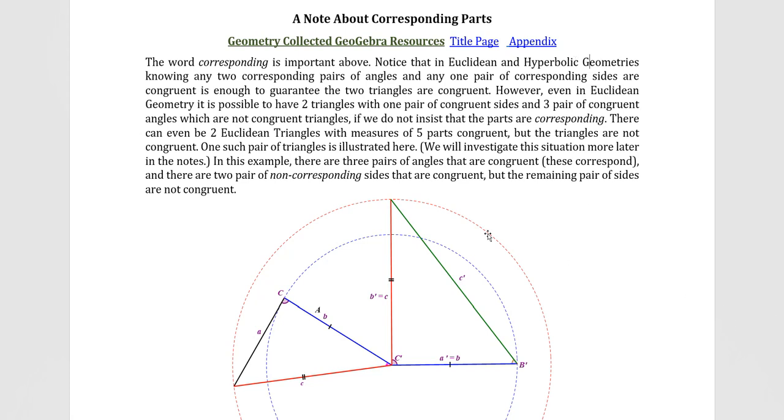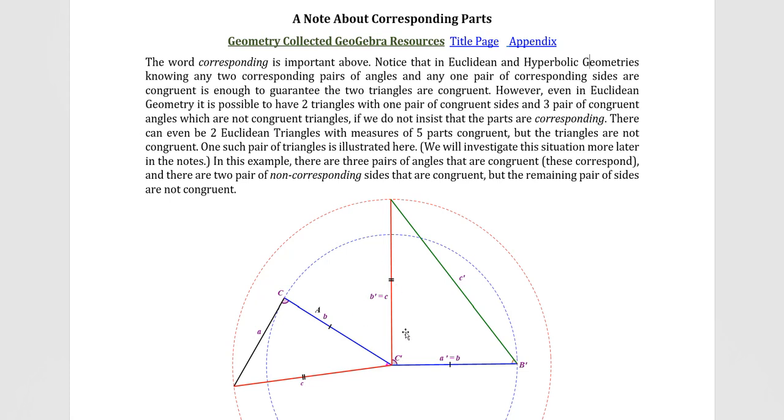So notice in this example, angle C prime is congruent to angle C. This angle here is congruent to, I think, the one up here. This one is congruent to that one. So we get some congruent angles. And then the blue sides are congruent and the red sides are congruent, but the black and green sides here are not congruent. But they are not corresponding.